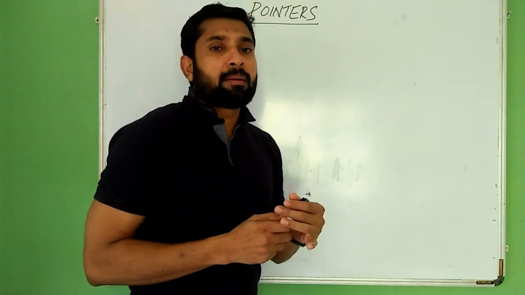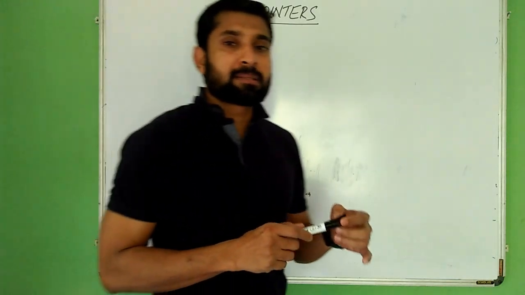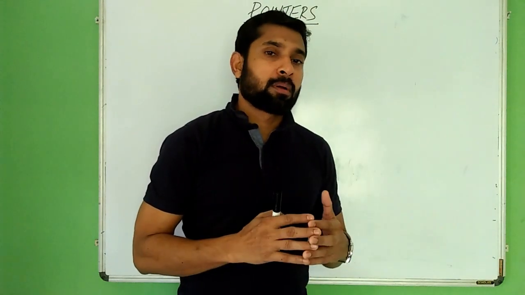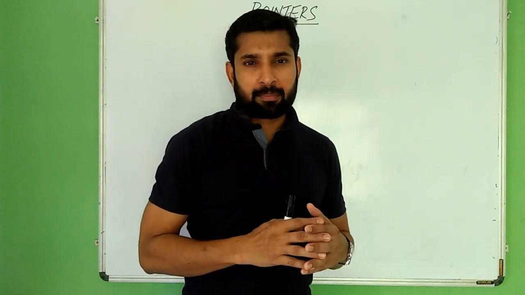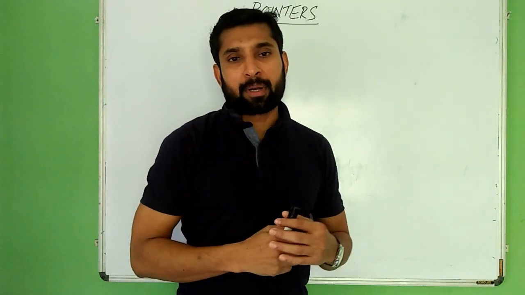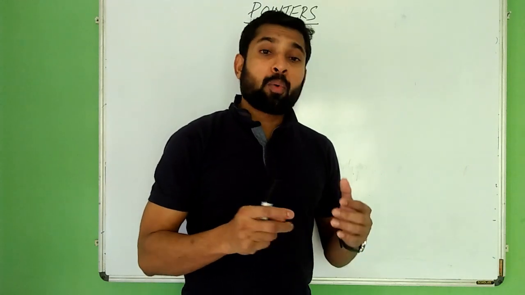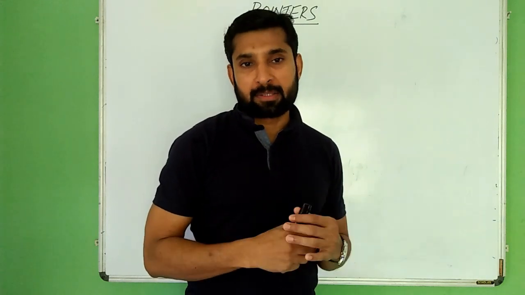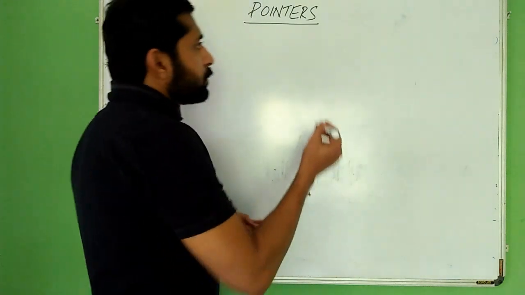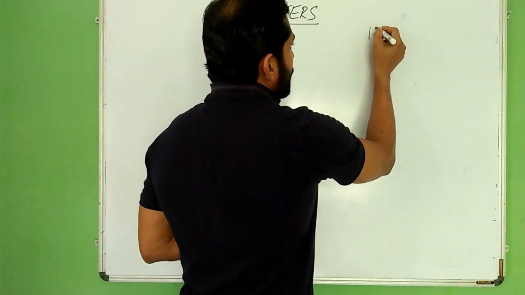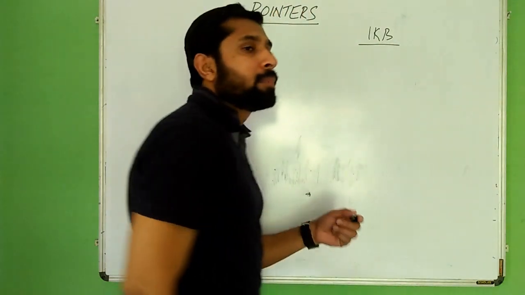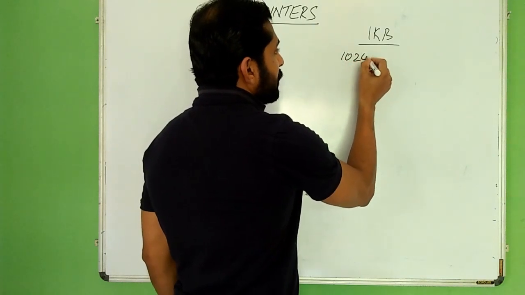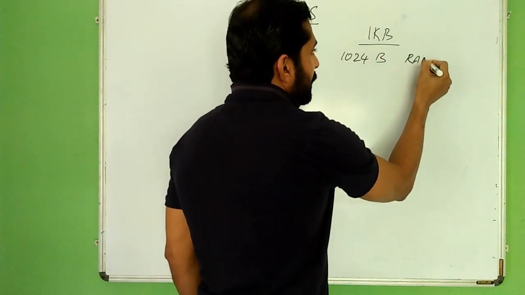We can simply define a pointer as a variable that can store the address of a memory location. Before going into the details of pointers, let us see how the RAM, or the computer's primary memory, is organized. Suppose a computer system has 1 KB RAM. 1 KB RAM means 1024 bytes of RAM.